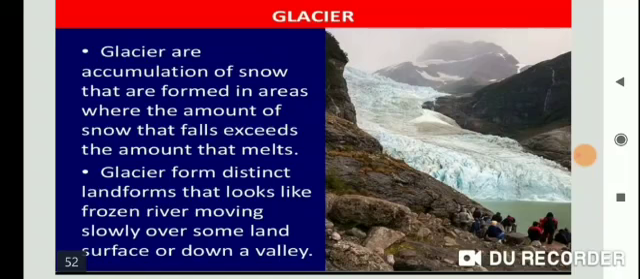Now see, students, first of all, glaciers are accumulations of snow that are formed in areas where the amount of snow that falls exceeds the amount that melts. A glacier forms a distinct landform that looks like a frozen river moving slowly over some land surface or down a valley. As the ice melts, they get filled up with water and become beautiful lakes in the mountains.